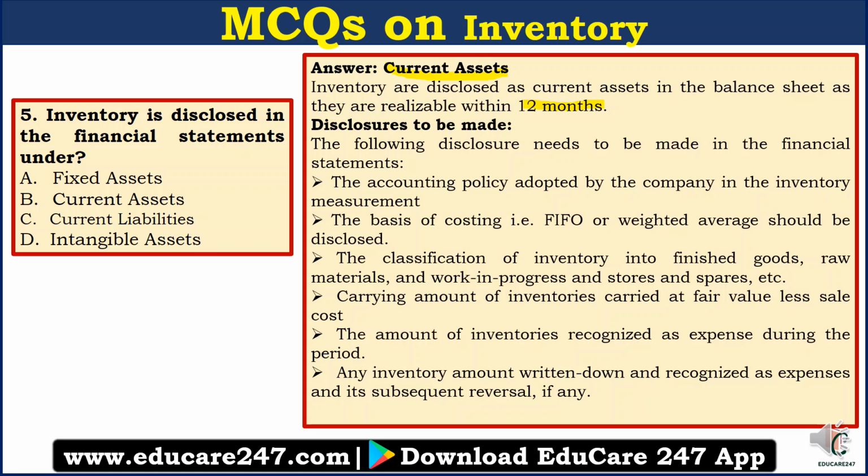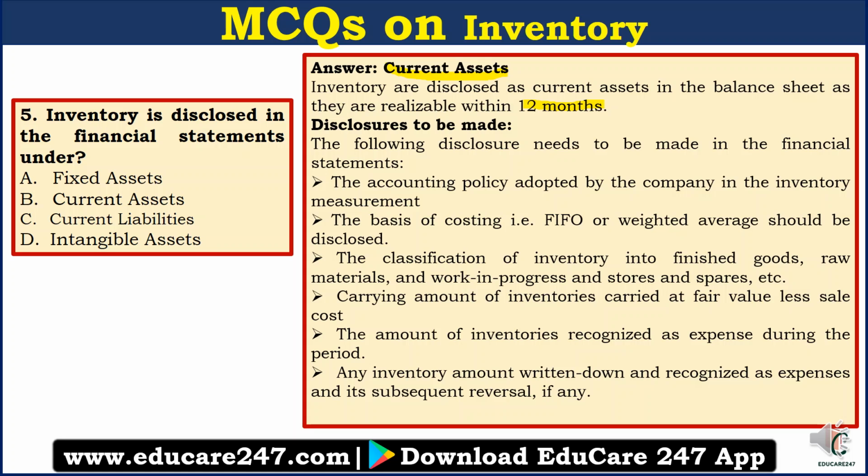Third, the classification of inventory into finished goods, raw materials, work in progress, and stores and spares, etc. So we've already understood that inventory comprises finished goods, raw materials, work in progress, etc., right? So all those classifications need to be shown in your balance sheet.